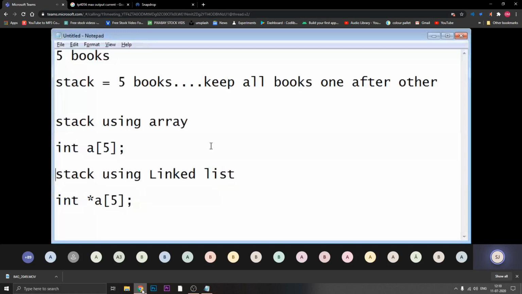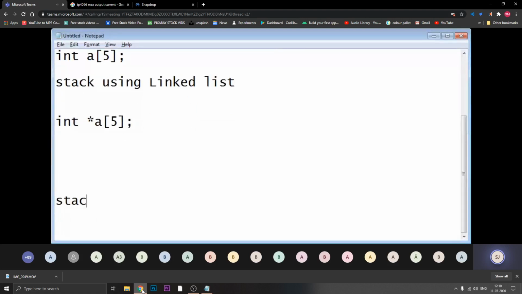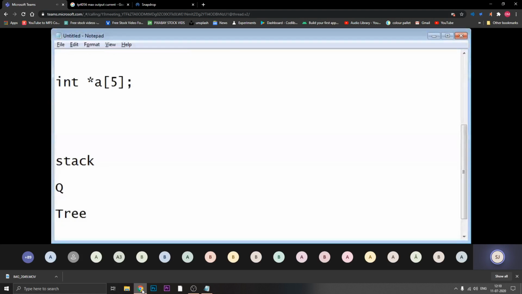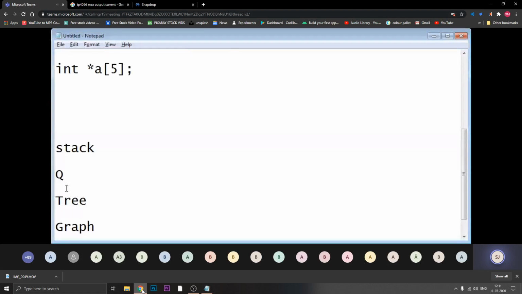In the sense, I have 4 basic data structures: stack, queue, tree and graph. All four I can implement using an array as well as using a linked list. Means you will be having two programs for a single data structure: stack using array, stack using linked list, similarly queue using array, queue using linked list, tree using array, tree using linked list, graph using array, graph using linked list.